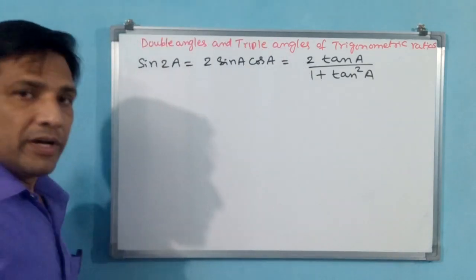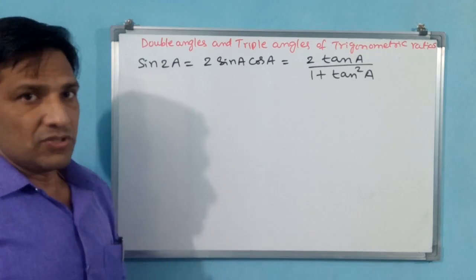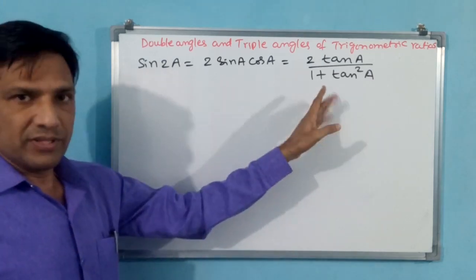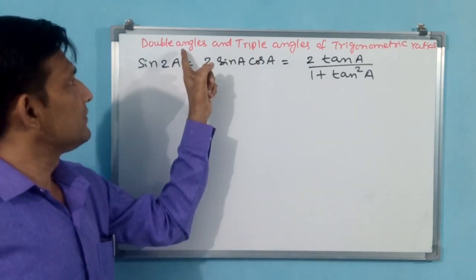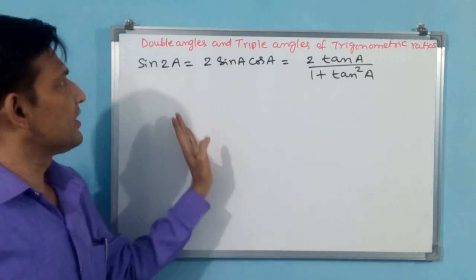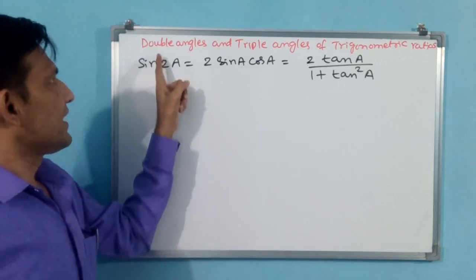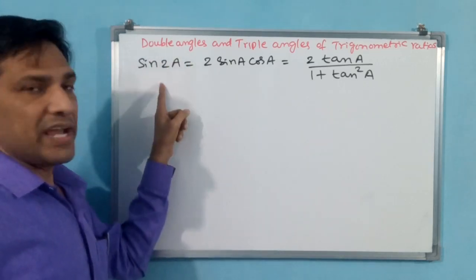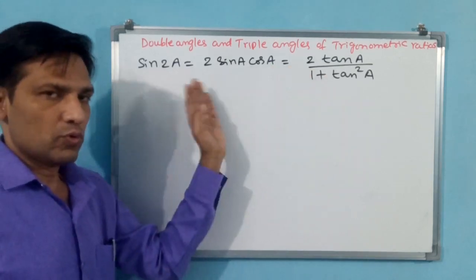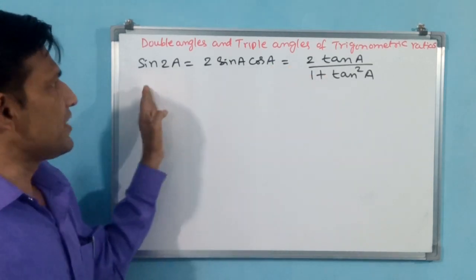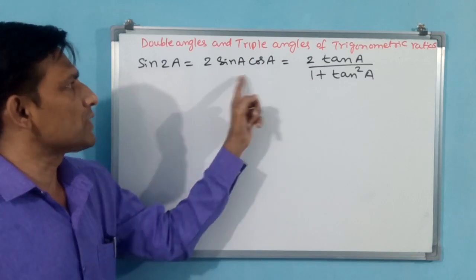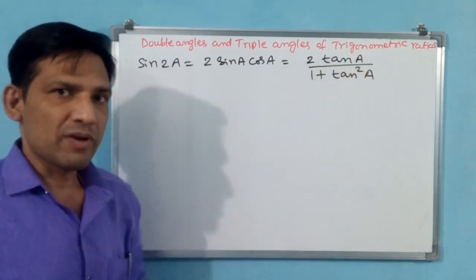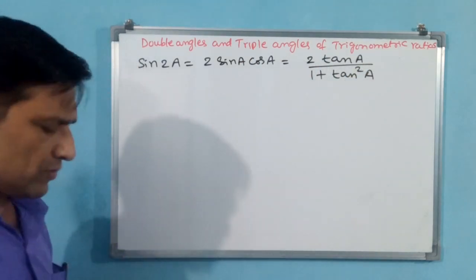Yes, okay. Now let us prove this. For sin 2a there are two results, 2 sin a cos a and 2 tan a by 1 plus tan square a. Let us prove this one.